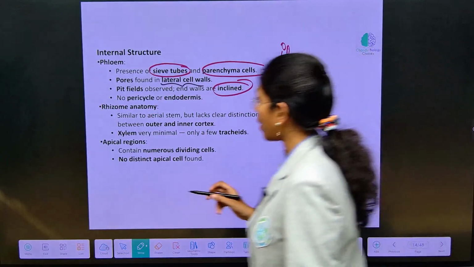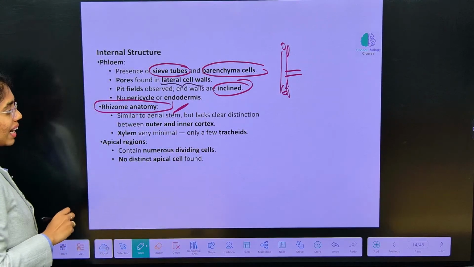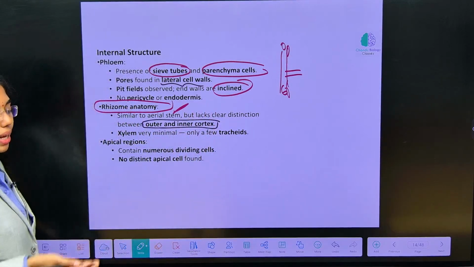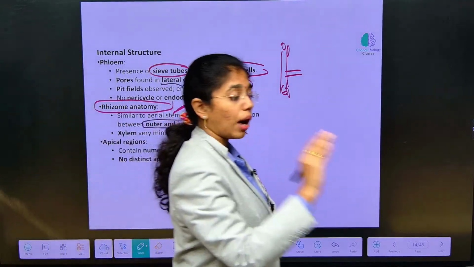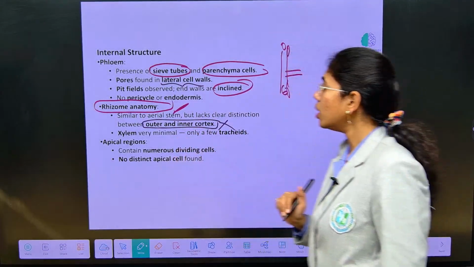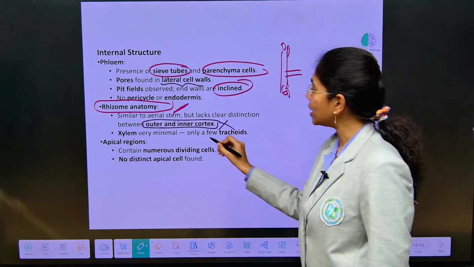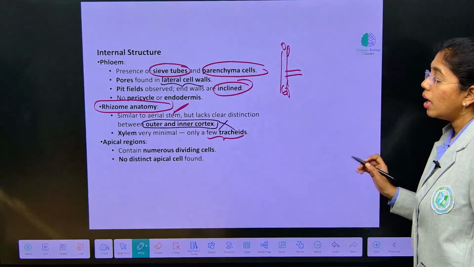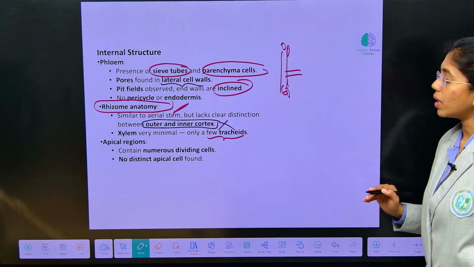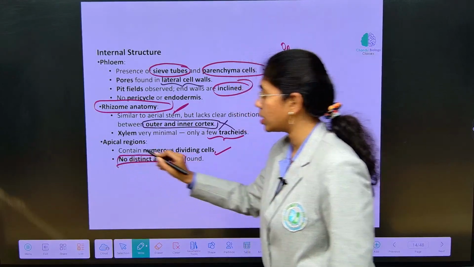Next, rhizome anatomy. What you see in rhizome, which is a root-like structure, is similar to that of aerial stem, but it lacks clear differentiation between outer and inner cortex, whereas in stem anatomy you can see clear differentiation between outer and inner cortex. Xylem is very minimal, only few tracheates are present. Fine, right? Primitive xylem or very minimal xylem with few tracheates is observed. Next, apical region will contain numerous dividing cells and they have no distinct apical cell.